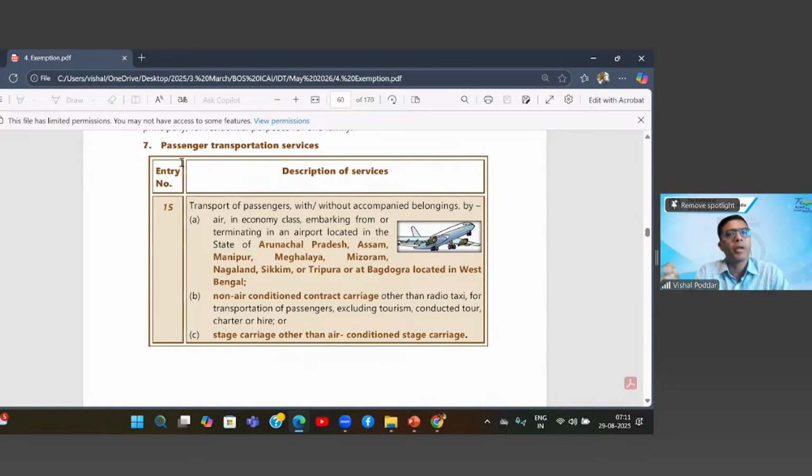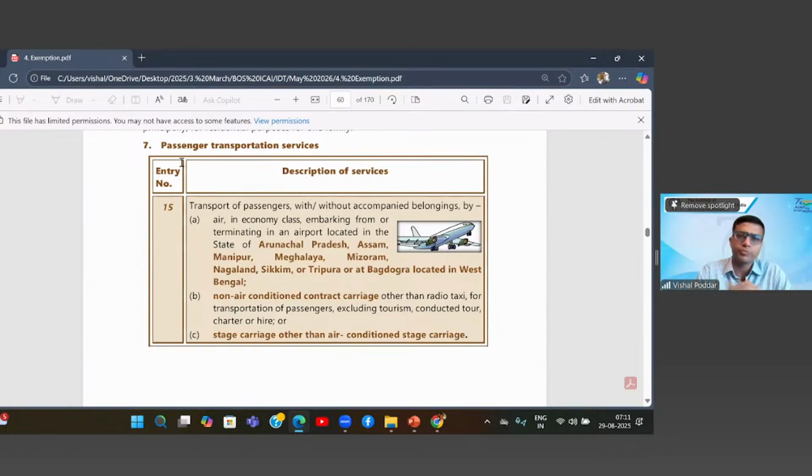Now, what will a common man use? A common man will use a rickshaw. A common man will use a taxi. A common man will use a normal bus. Normal means other than AC bus. So all these things are exempt over here.